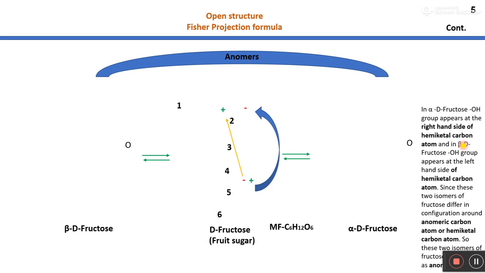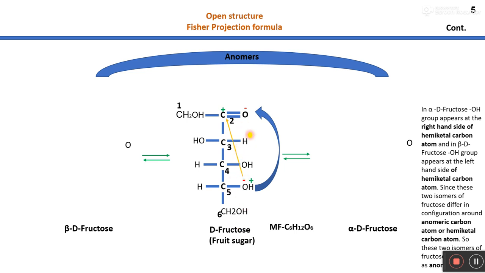Now I would like to discuss the trick for the formation of the cyclic structure of fructose in aqueous solution, right? So in practice, all carbohydrates are present in cyclic form in living cells, tissues and organs. So as I told you earlier, here I will also let you know the trick to draw the Fischer and Haworth projection formula of the cyclic structure of fructose. So the molecular formula of fructose is C6H12O6. So let us see the open structure of fructose. This is the open structure of fructose.